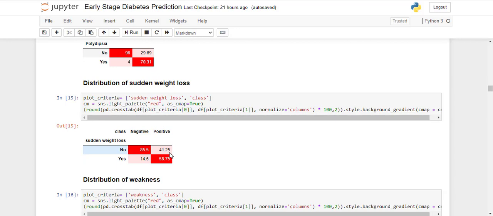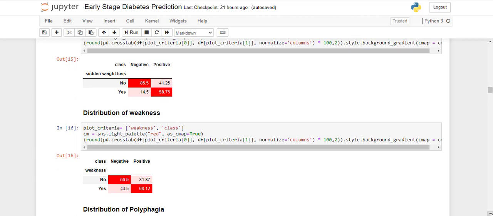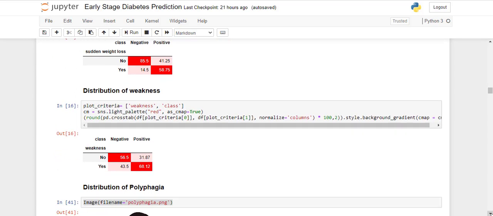It is important, but it is coupled with some other feature. If it is coupled or associated with some other feature, then we can say that the patient is suffering from diabetes.